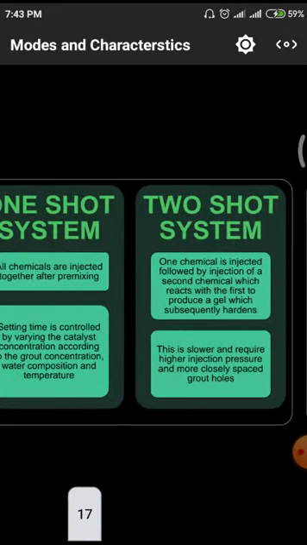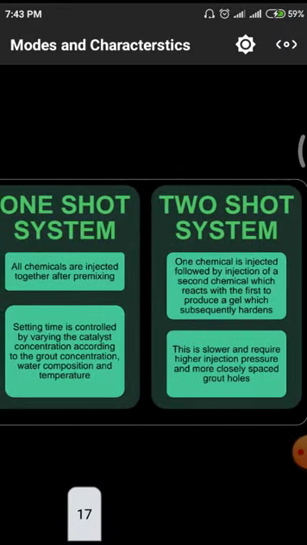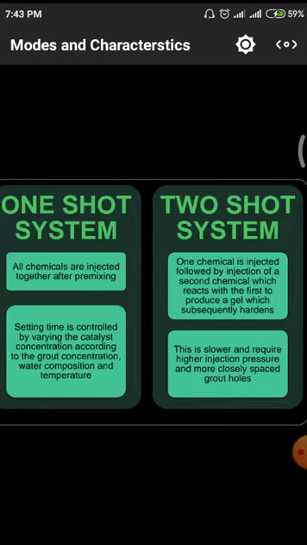And the major difference between the one shot and two shot process is that in the one shot system all chemicals are injected together after pre-mixing. Pre-mixing means in the initial stage we have to combine a minimum of two materials to form a resin. That resin we have to pump into the ground. Setting time is controlled by varying the catalyst concentration according to the grout concentration, water composition, and temperature.